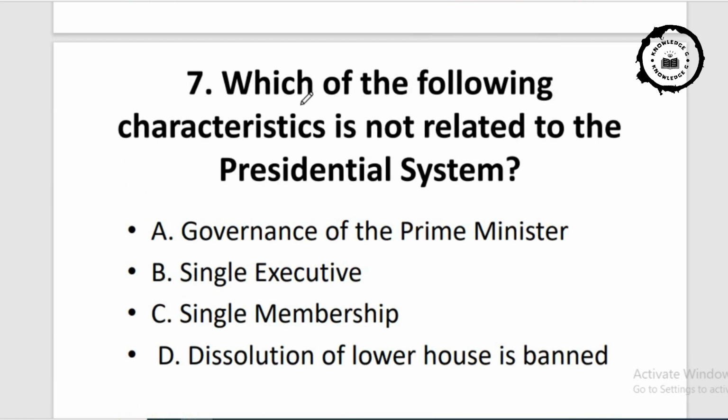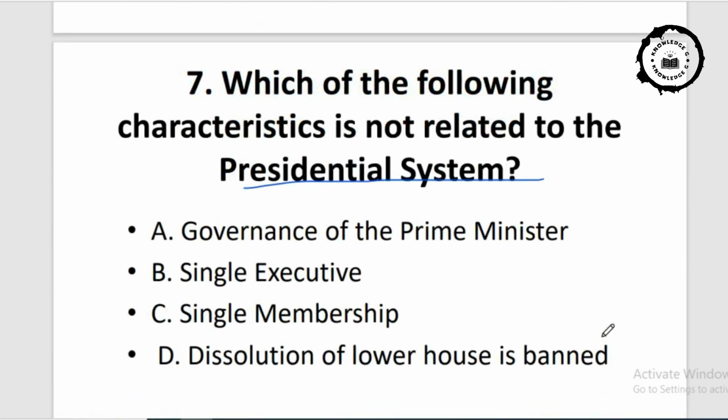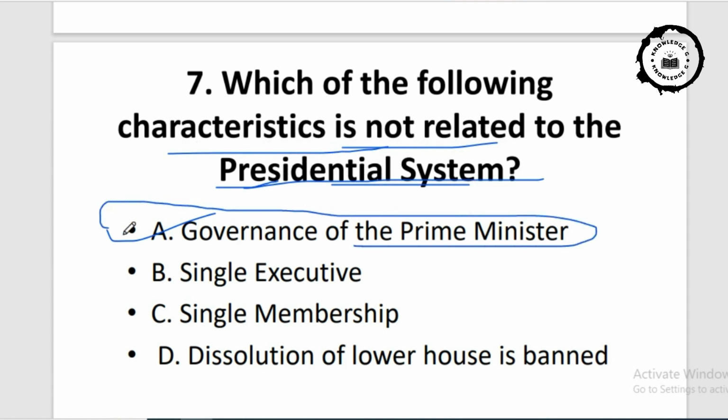Which of the following characteristics is not related to the presidential system? Option A, governance of prime minister, option B, single executive, option C, single membership, option D, dissolution of lower house is banned. And the correct answer is option A, governance of prime minister. Here the question is not related to presidential system. Please do remember, prime minister is not part of the presidential form of government.